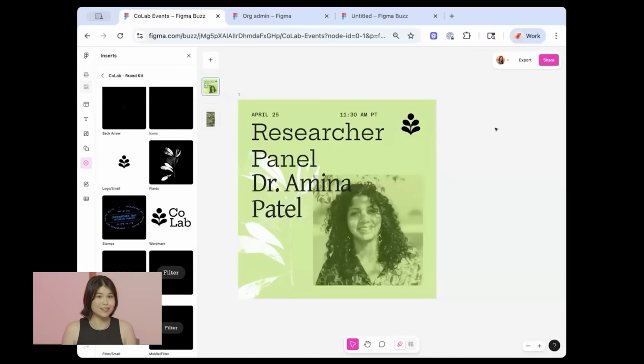We love libraries here at Figma, right, Miggi? Oh, I love libraries. We know that you all put so much work into creating them and maintaining them, so we're really excited for you all to have access and to make this available to your collaborators from within Buzz. Okay, on to our next update.